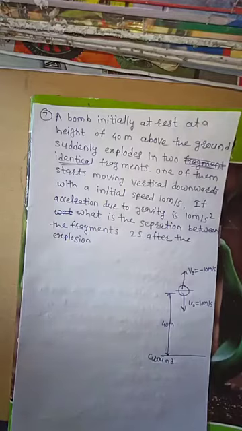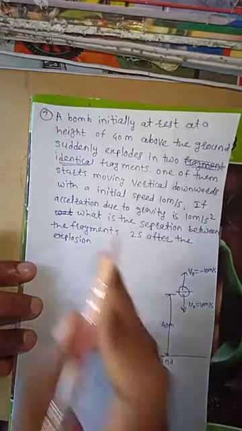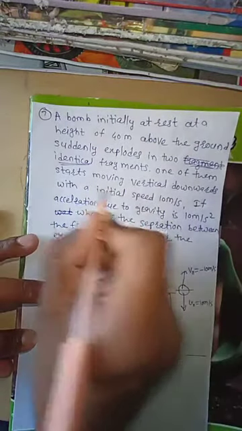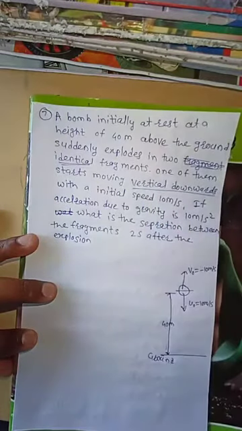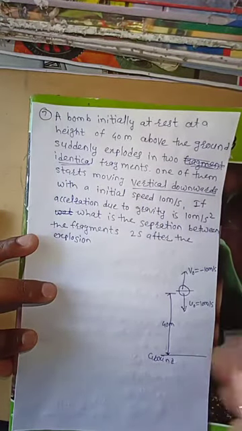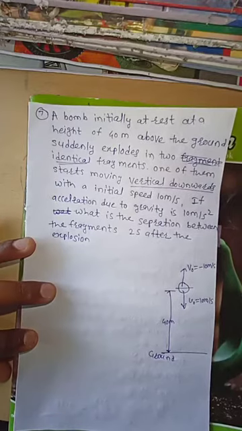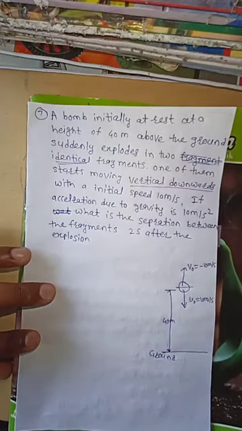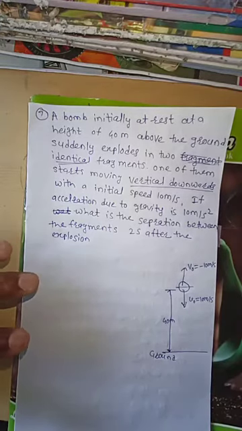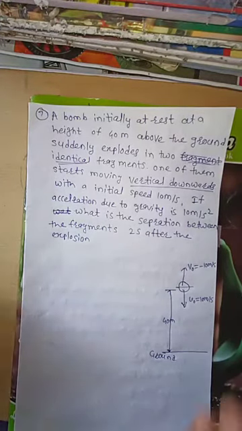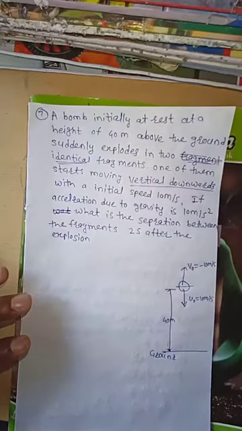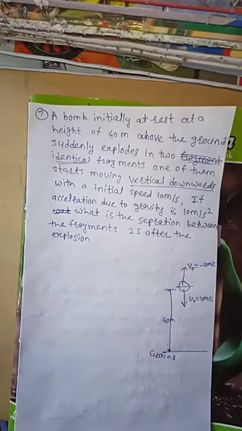In the problem, they say that one fragment moves in a downward direction, but they don't say what happens to the other fragment. But by the law of conservation of momentum, whatever the velocity of the downward fragment, the other fragment moves in the opposite direction with the same velocity. When the two fragments are equally divided, only this can happen.